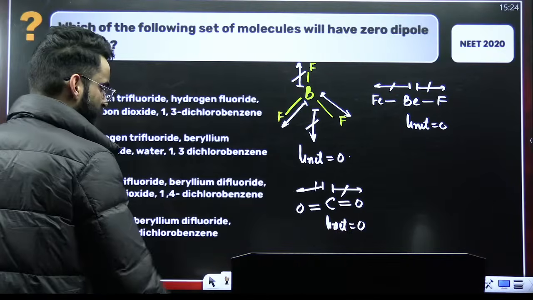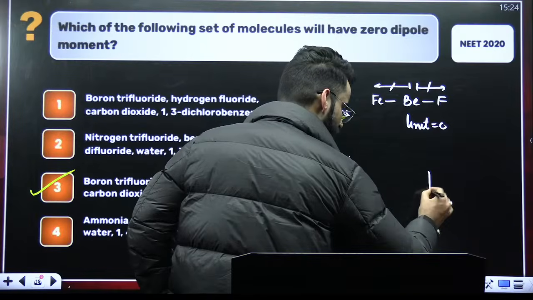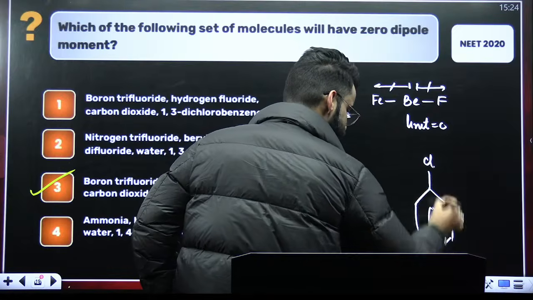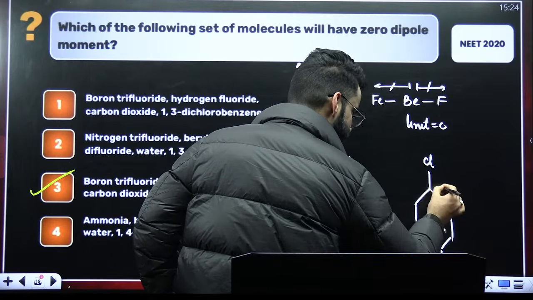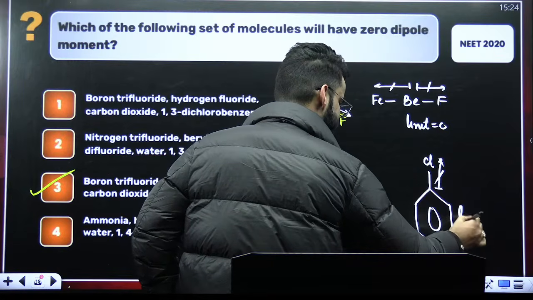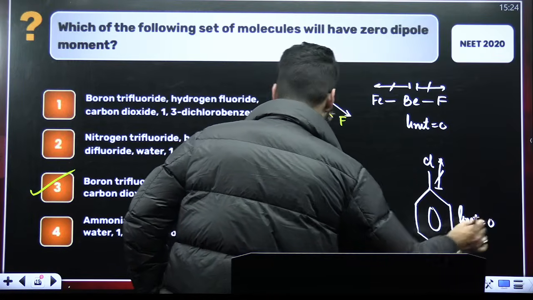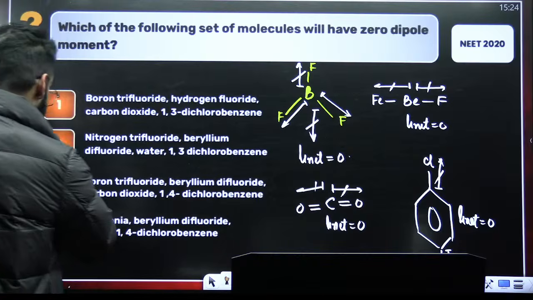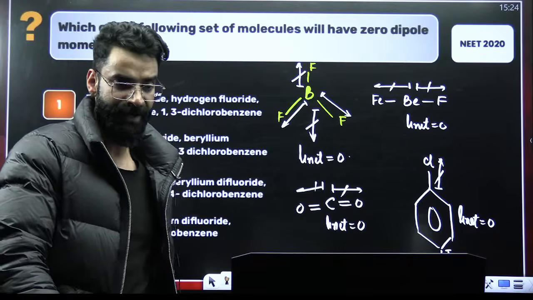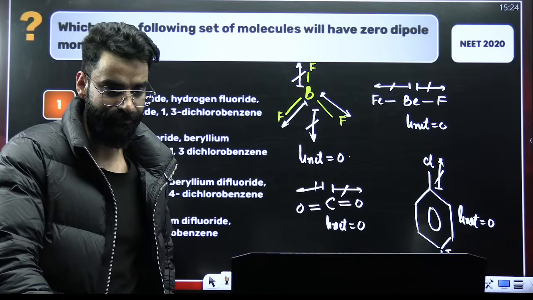Then we have got 1,4-dichlorobenzene. This is your 1,4-dichlorobenzene. Less electronegative to more electronegative, less to more, cancels each other. So net dipole moment again here will be 0. So this is basically the set of the molecules wherein the net dipole moment of all the molecules is basically 0. I believe this particular question is again clear to everyone.